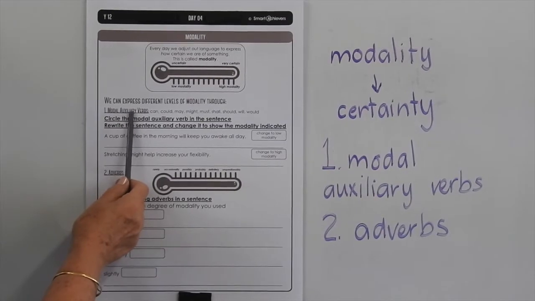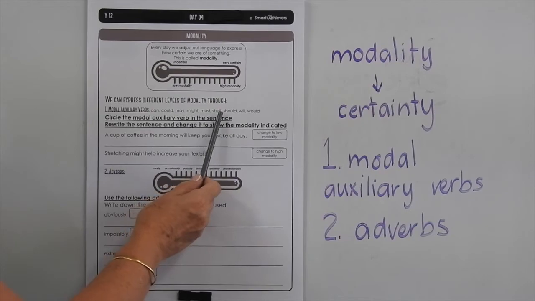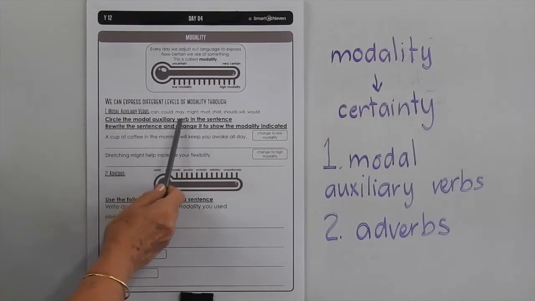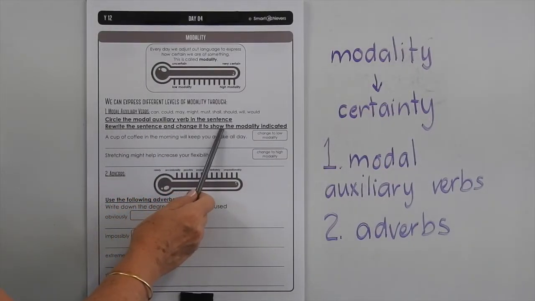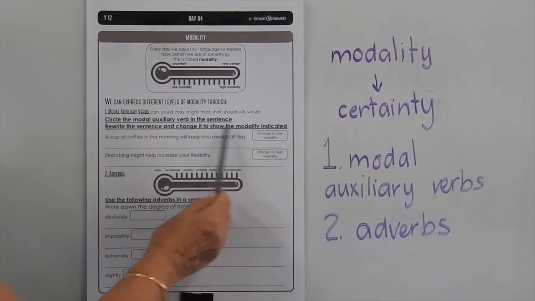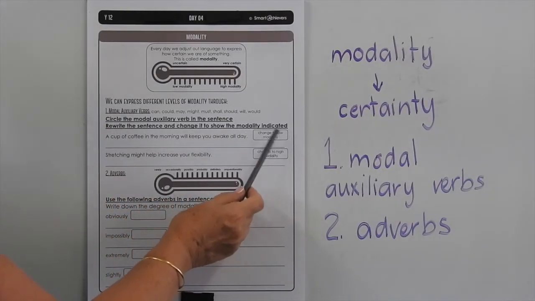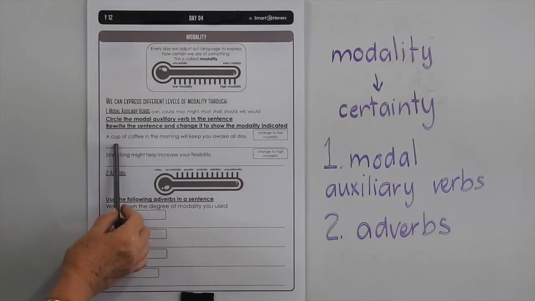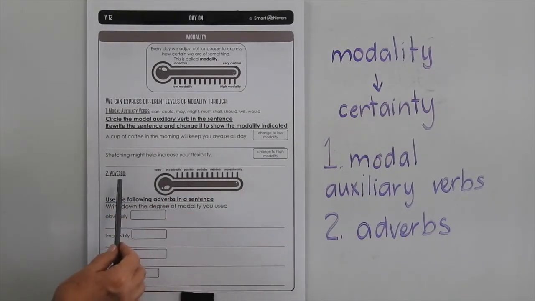1. Modal auxiliary verbs such as can, could, may, might, must, shall, should, will, would. So circle the modal auxiliary verb in the sentence, then rewrite the sentence and change it to show the modality indicated. So we want you to change it to a low modality. So a cup of coffee in the morning will keep you awake all day. So just follow the instructions at the end of the sentence and rewrite the sentence with that change of word on that line for each one.